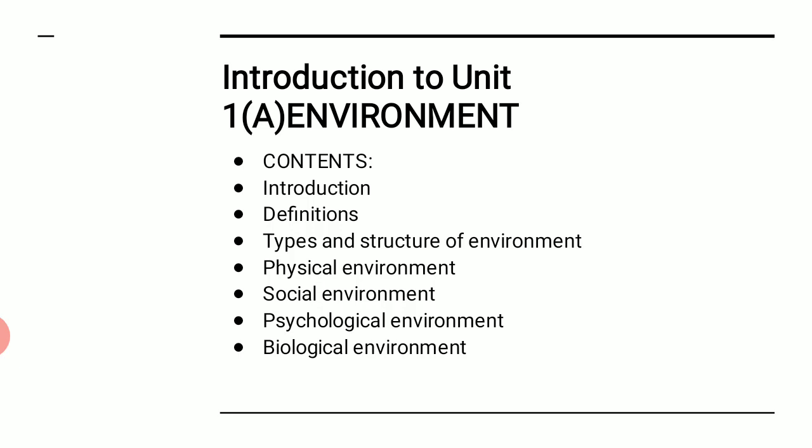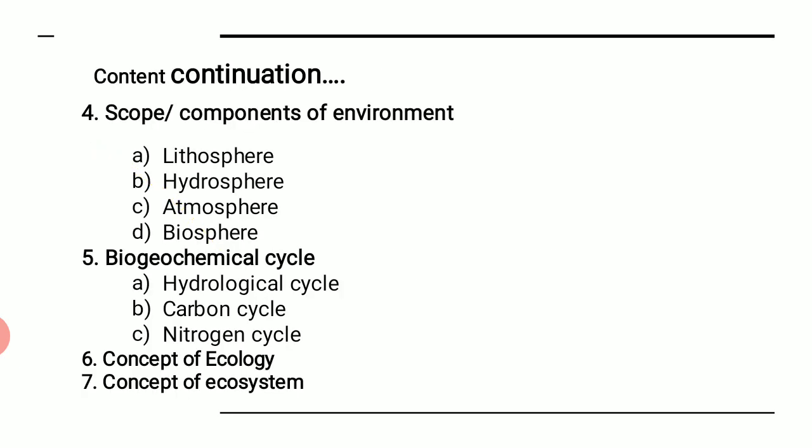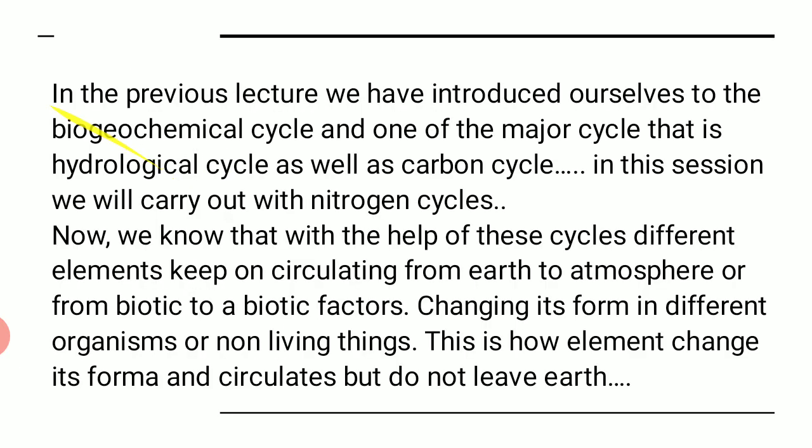As far as A is concerned, there are a few concepts that we have seen. We have checked out the introduction, definitions, and the 4 types, that is physical, social, psychological and biological environment. We have already checked out the scope and components of the environment consisting of lithosphere, hydrosphere, atmosphere and biosphere. We are dealing with biogeochemical cycles. We have already studied 2 of them, hydrological and carbon cycle, and in today's session we'll be doing the nitrogen cycle.